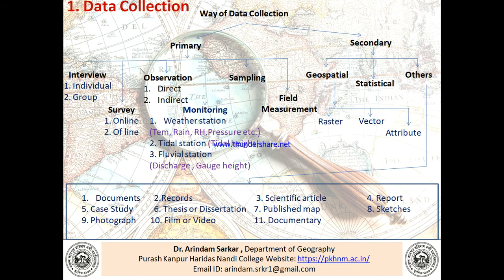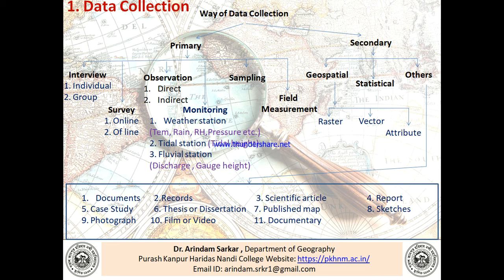The first one is data collection. According to the way of data collection, we can easily classify the data collection method and data into two types. One is primary and another one is secondary. There are several subtypes or sources of primary data collection. The first is the interview, which may be individual or group. Another primary data collection method is the survey, which may be online or offline. The third is observation, which can be indirect or direct.